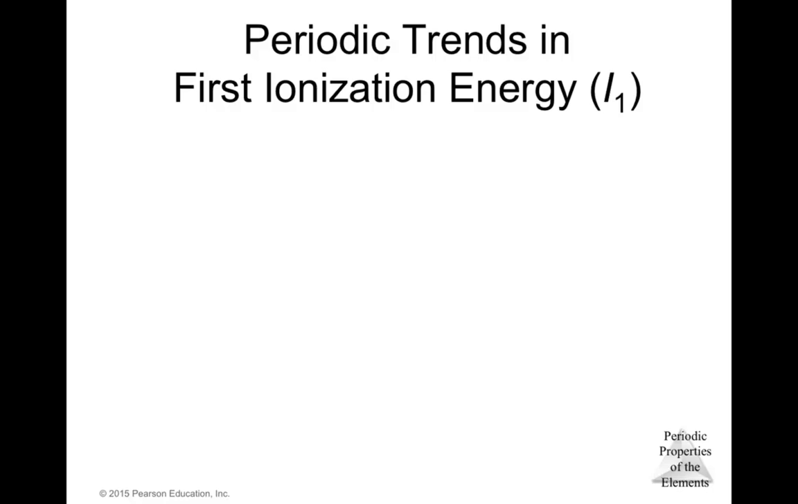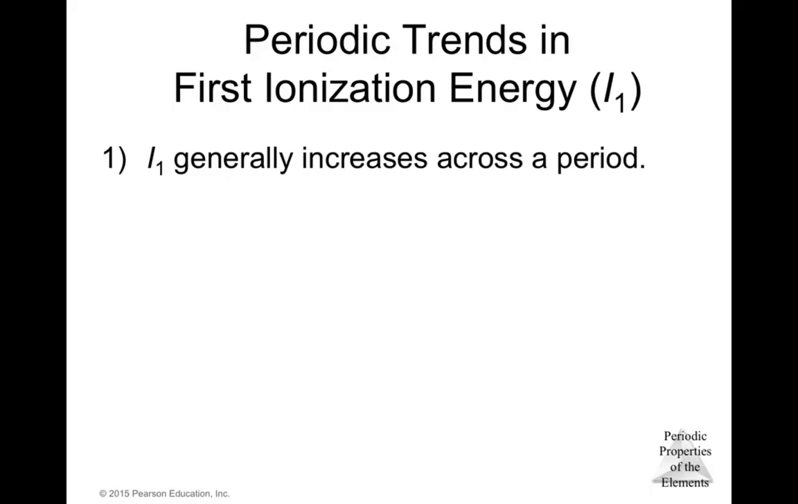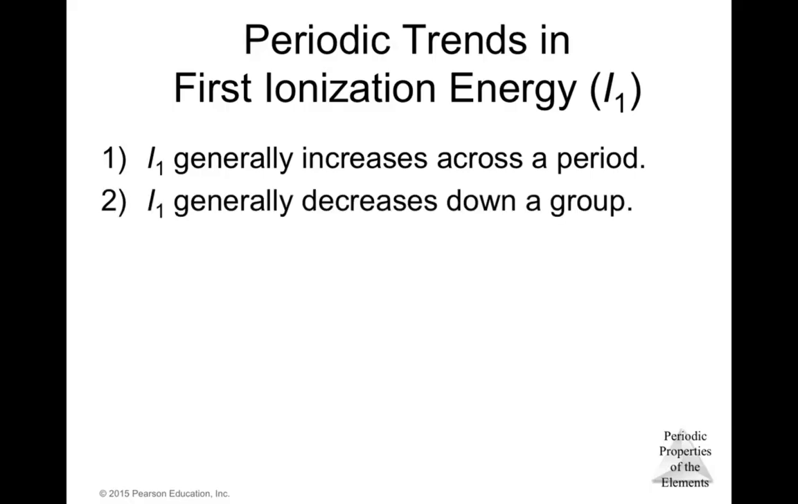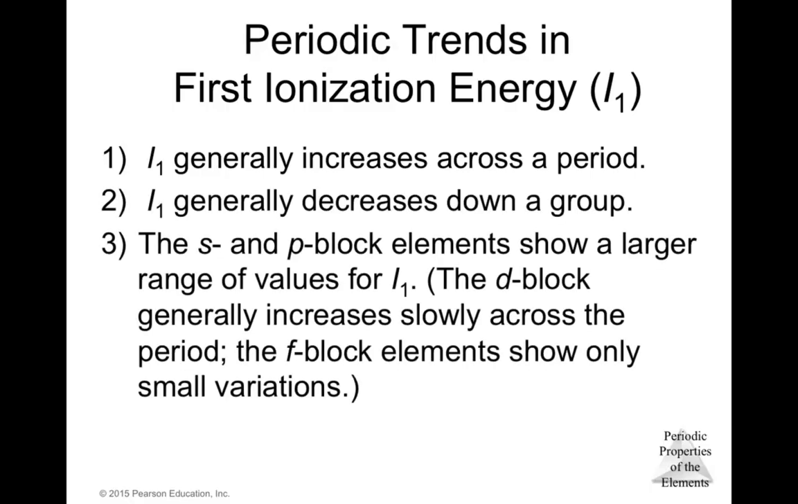So let's see the periodic trend of the first ionization energy. The first ionization energy generally increases across a period, okay, and generally decreases down a group. The S and the P block elements show a larger range of values of the first ionization energy, while the D block generally increases slowly across the period, and the F block elements show only small variation.